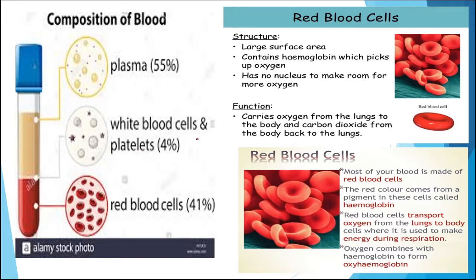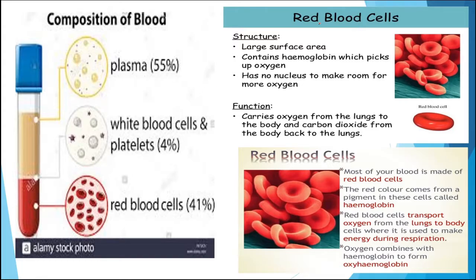WBC provides us immunity power, and red blood cells have hemoglobin, that is the pigment, and it will carry oxygen and some amount of CO2 also. And these platelets are specialized proteins which constitute about 4%, and these are involved in the process of blood clotting. Out of total blood, the blood cells constitute about 45%, whereas plasma is 55%.